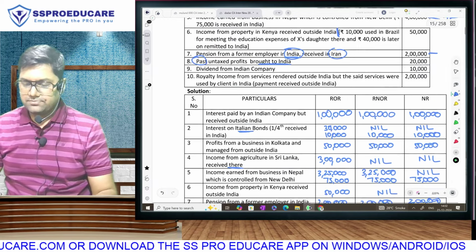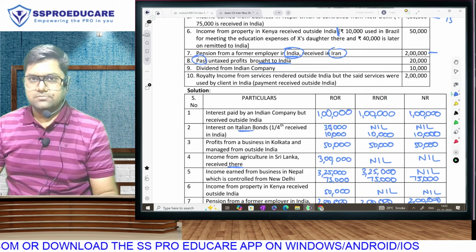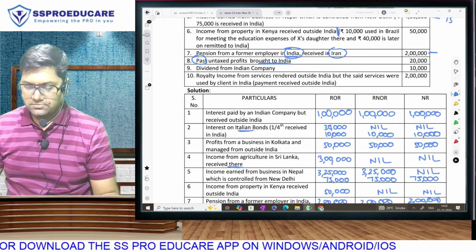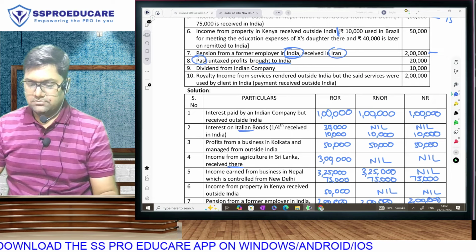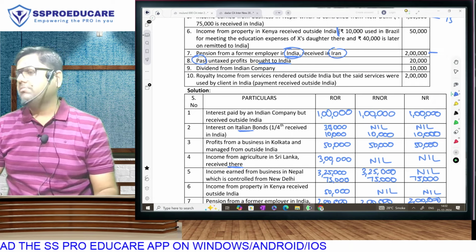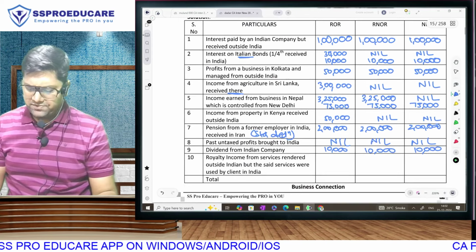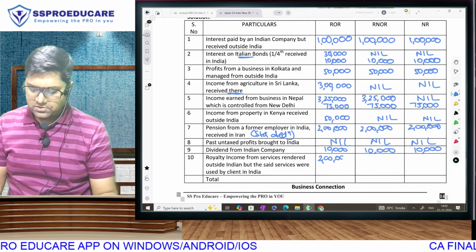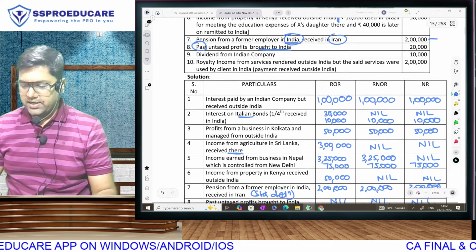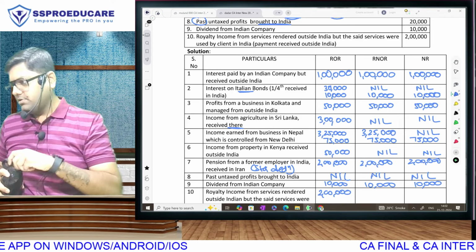Next. Royalty income from services rendered outside India, but the said services were used by the client in India. Payment received outside India, 2 lakhs. First column, very easy. And this is current year income. First column, everything is taxable. Very good. Let's talk about the second column and third column. Income is in front of you. Deemed Indian income.